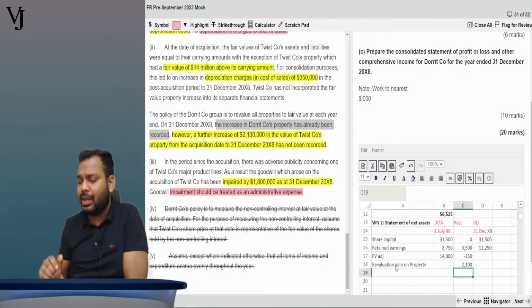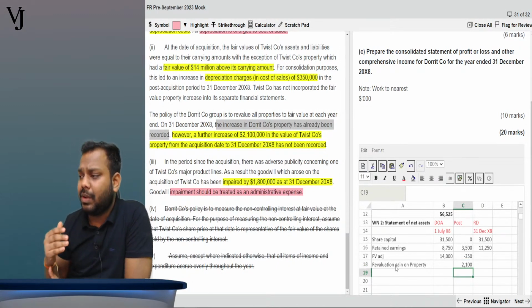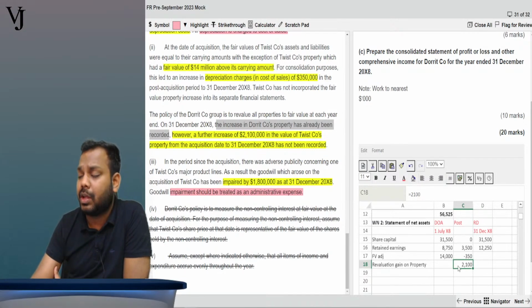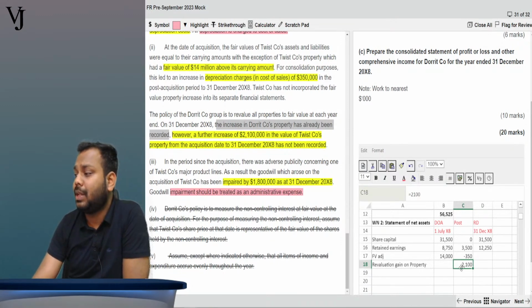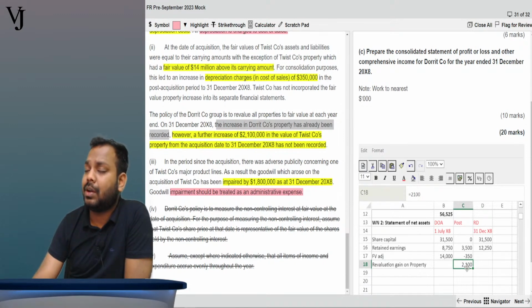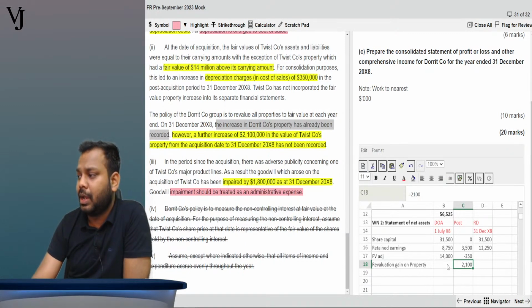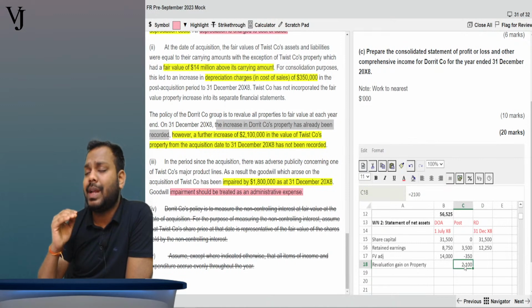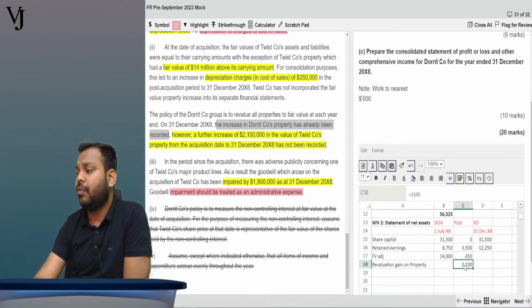Now tell me, will it have any subsequent depreciation impact? Any excess depreciation on this revaluation? No, no, no. Why? What's the mistake that students make? They think that this 2.1 million is the increase in the fair value of the assets on the date of acquisition, and they write 2.1 million here and here, and say that since it was not recorded, the excess depreciation on the same is also not recorded, so we will record the excess depreciation here. No, my dear friend.